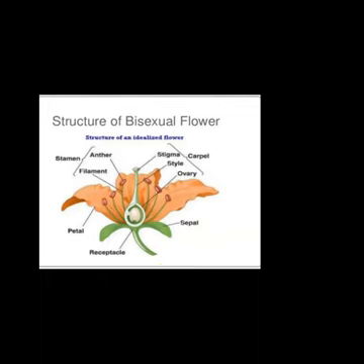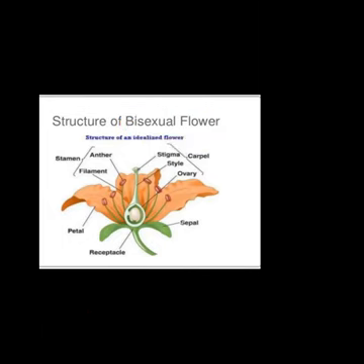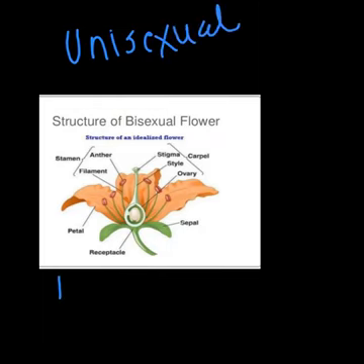Right? But there are some plants that can bear a bisexual flower. Who bears the bisexual flower? It means the flower has both sex organs, that is the male sex organ as well as the female sex organ. So before discussing this, we should discuss the examples of unisexual flowers, and then we will discuss the examples of bisexual flowers.